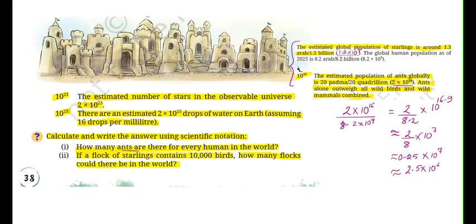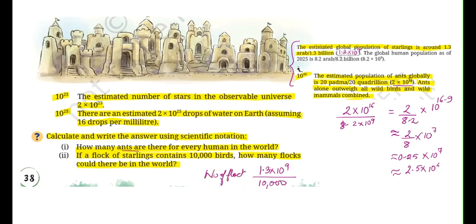Similarly, they are asking if a flock of starlings contains 10,000 birds, how many flocks could there be in the world? So first of all, we get to know the estimated population of the starlings, which is 1.3 into 10 to the power of 9. Now each flock will consist of 10,000 birds. So let's count the number of flocks. To find the number of flocks, what do we have to do?